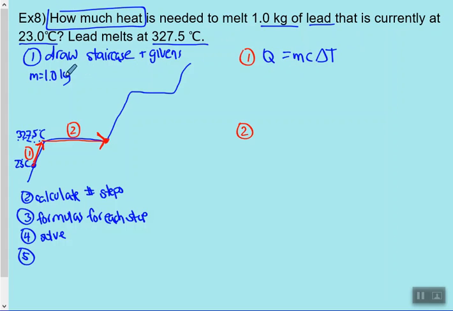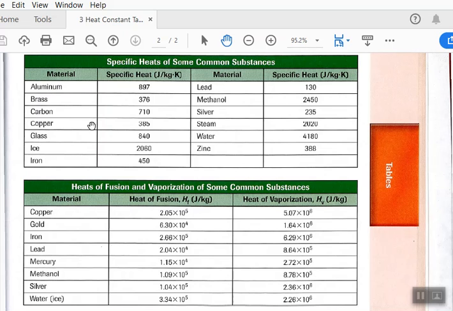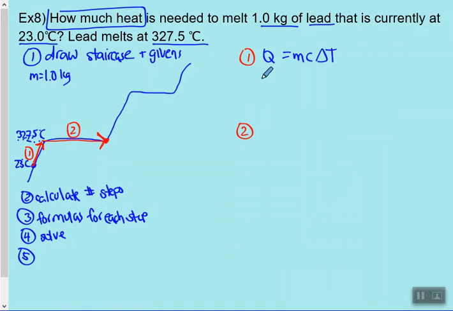I'm given my mass, it's 1 kilogram. I can calculate my change in temperature from here, and I just need my C value. As soon as you see that it's not in my question, I can just look over here. So my C value for lead is 130 joules per kilogram degrees Celsius.